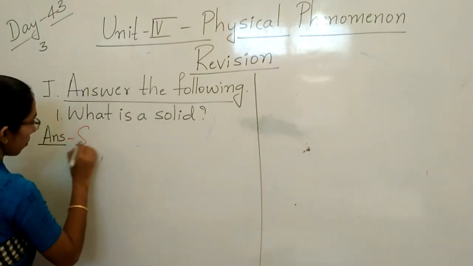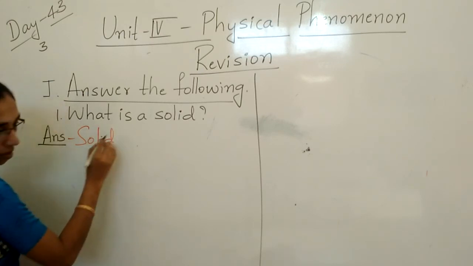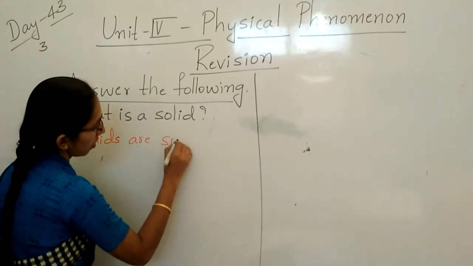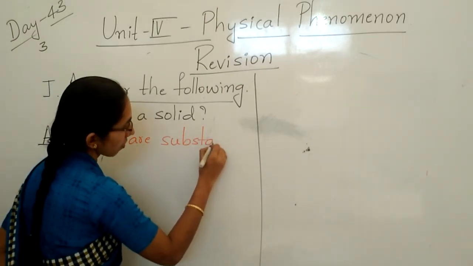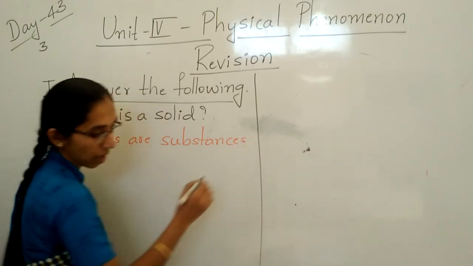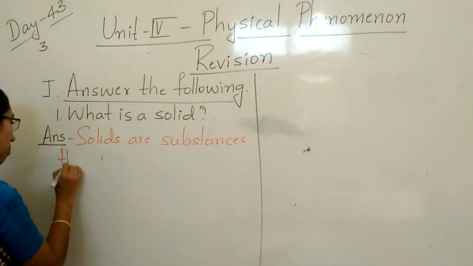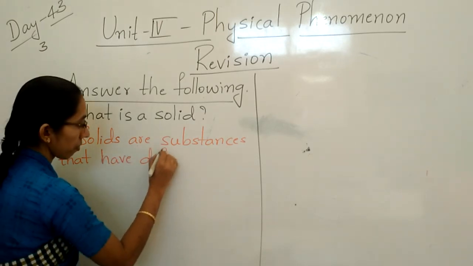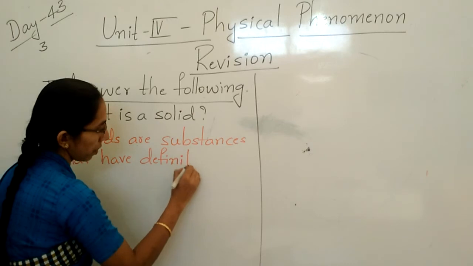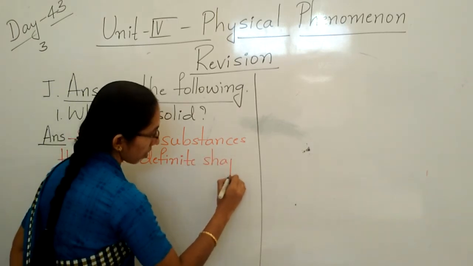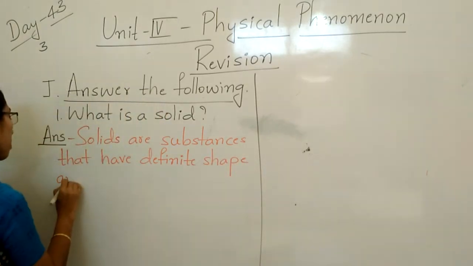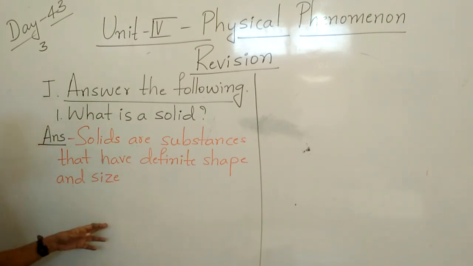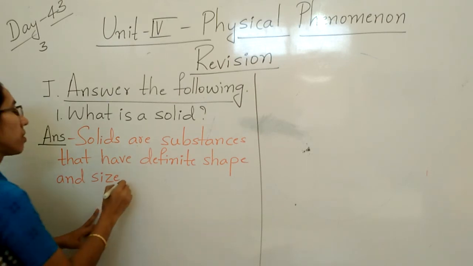Write your answer. Solids are substances that have definite shape and size.